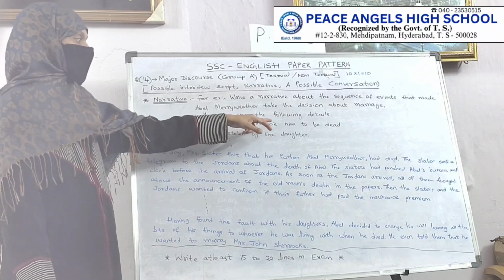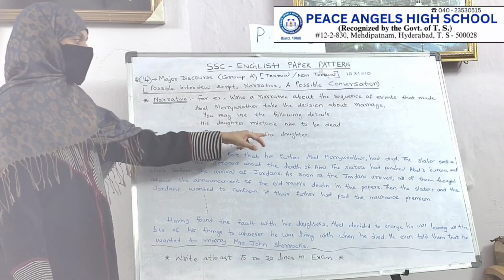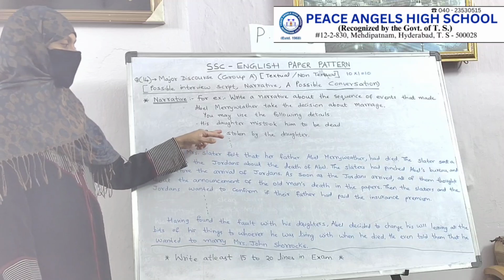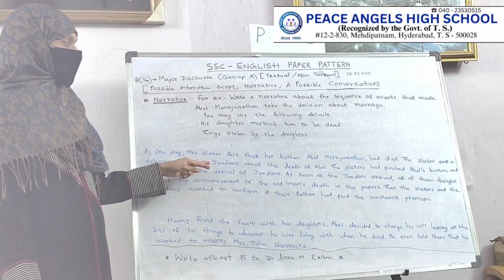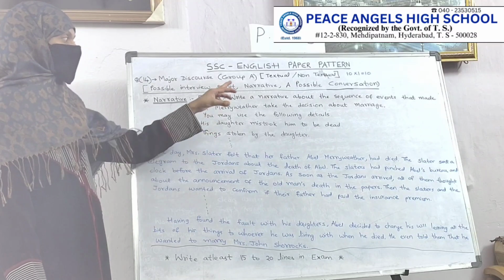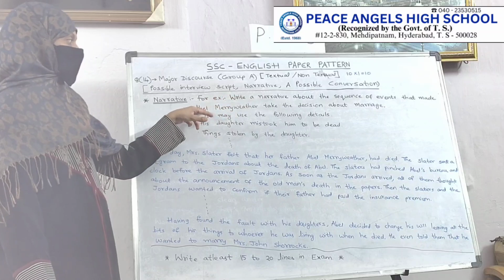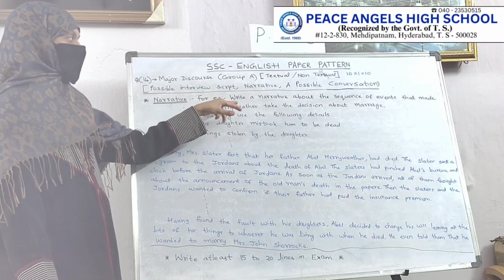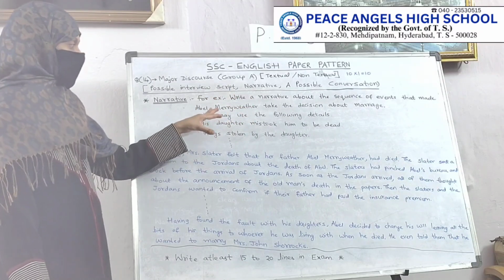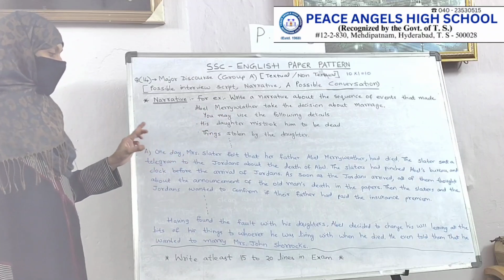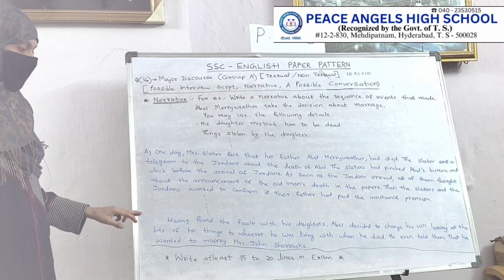His daughter mistook him to be dead, things stolen by the daughter. Like this, he will give many hints, 5 to 6 hints. Using those hints and using the knowledge of the textbook lesson, what Abel Merryweather is going to do and what he did, you have to write all that in a paragraph.